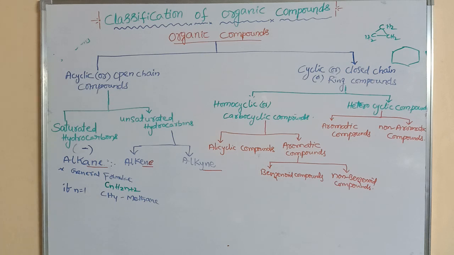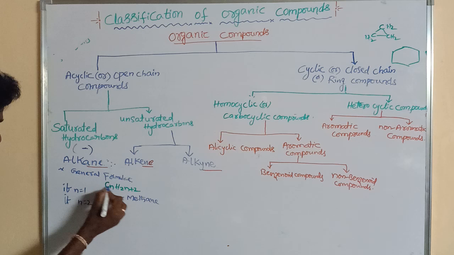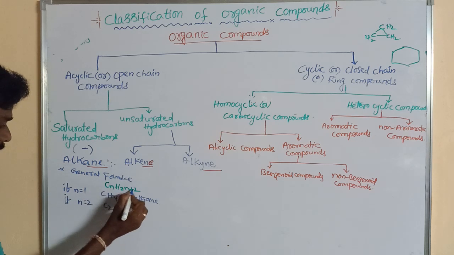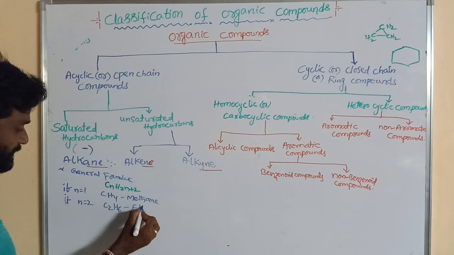If n is equal to 2, C2H(4+2), that is C2H6, its name is ethane.